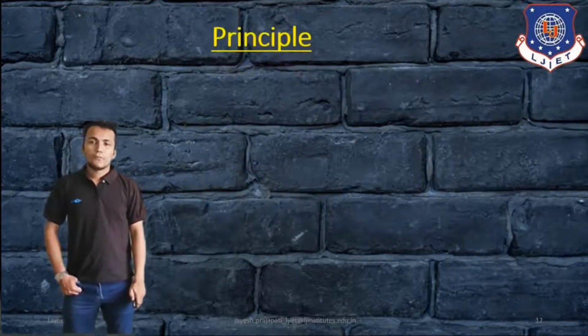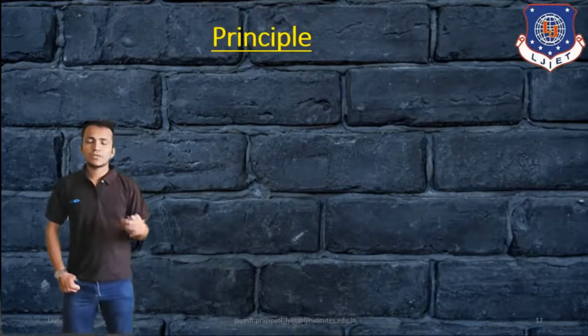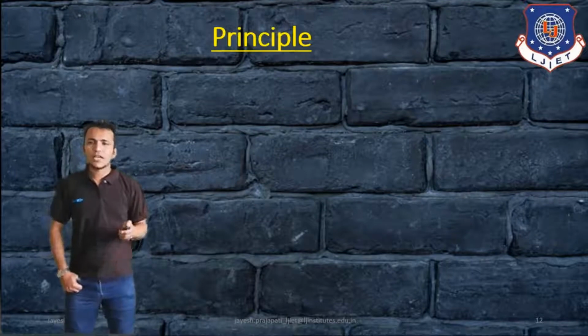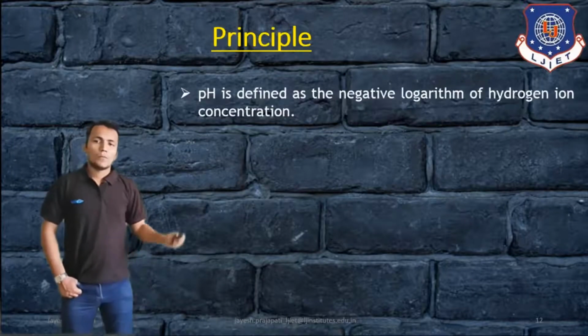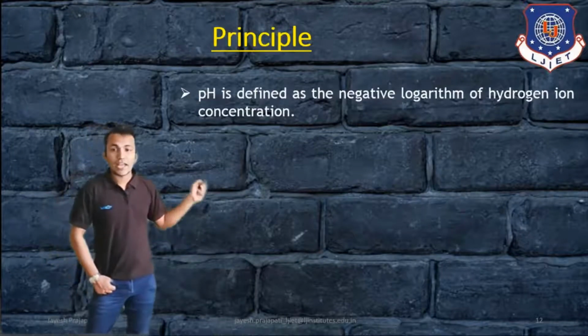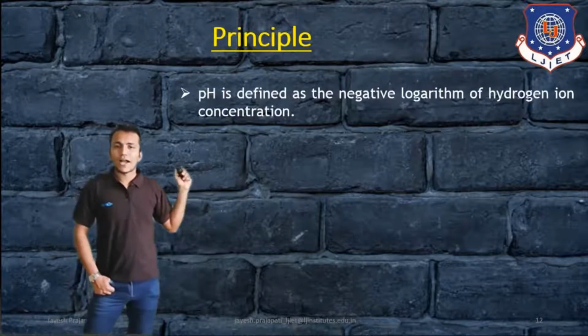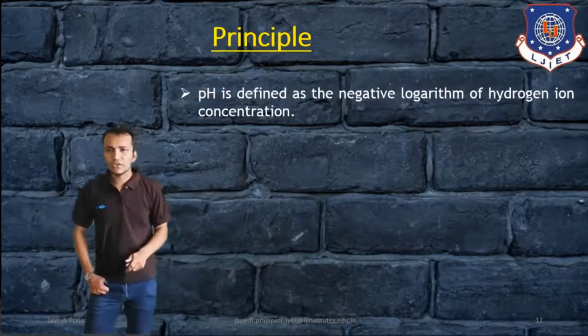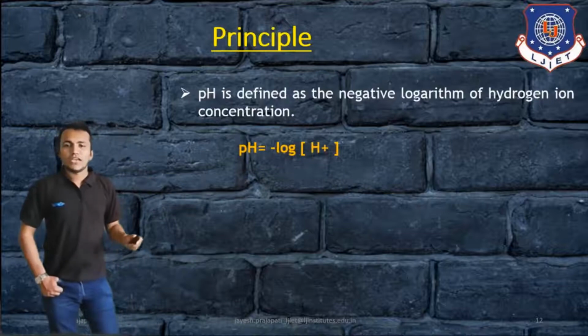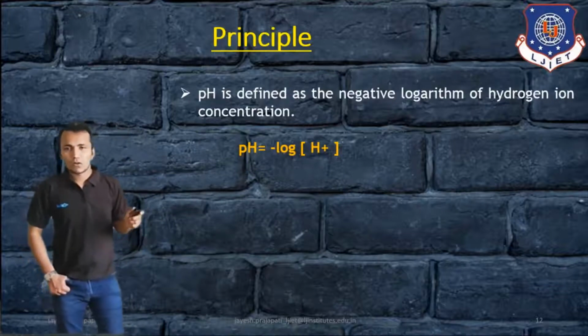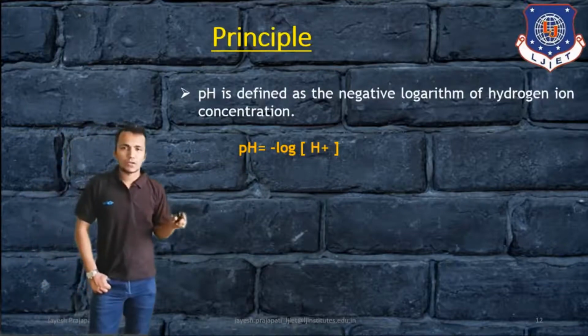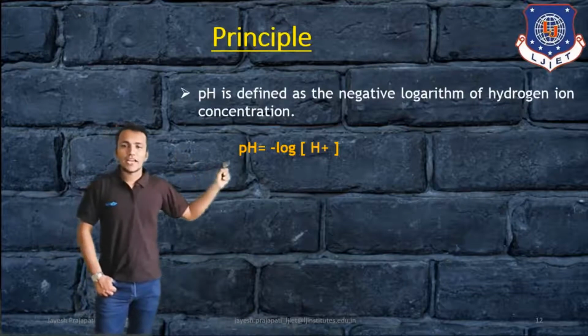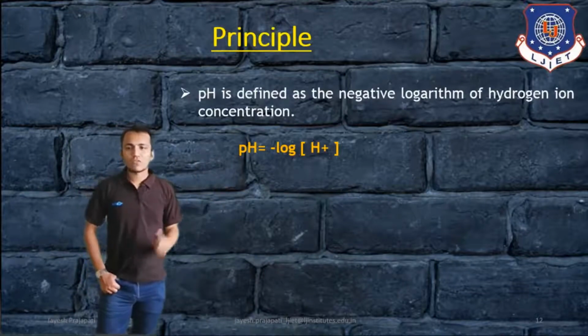Okay, so the principle. If we see the principle of the pH meter, it is like this. pH is defined as the negative logarithm of hydrogen ion concentration, like pH = -log[H+]. Here P is power, H is hydrogen, and H+ is the hydrogen ion concentration.